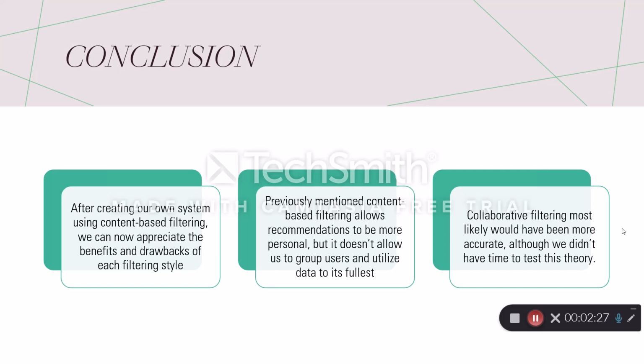So collaborative filtering most likely would have been more accurate and more helpful to group the users and use all of the data, but as I already said, we didn't have time to test this theory. Doing this project allowed us to see that using collaborative filtering is the best method for these bigger companies. But for us, content-based filtering was more realistic with our time constraints.